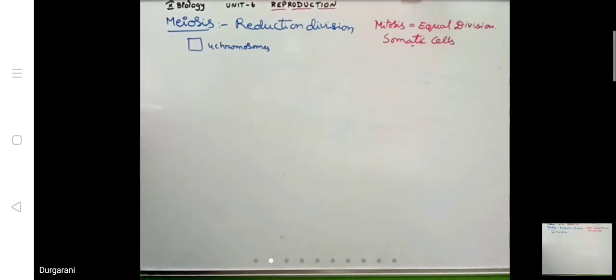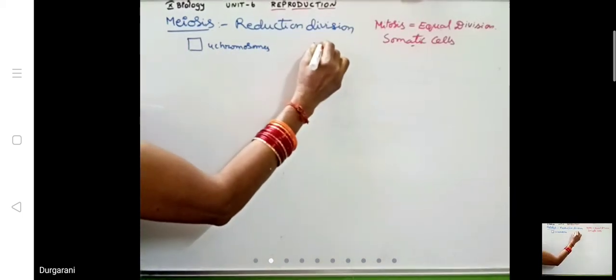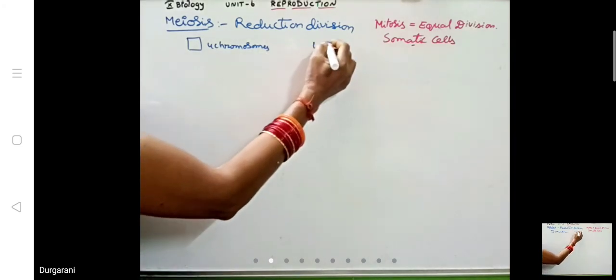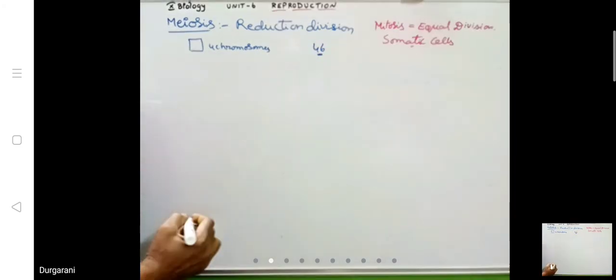If we take human beings, we have 46 chromosomes. Each cell in our body has 46 chromosomes.